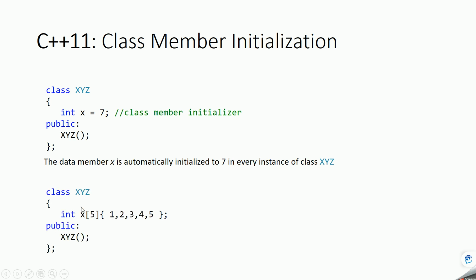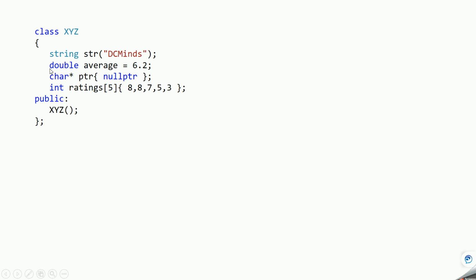Same way, if you have an array, you can directly initialize it in C++11 like this. If you create an object of this class, every instance will have these values assigned to the array. Next, in this example you can assign a value to a variable in various ways.